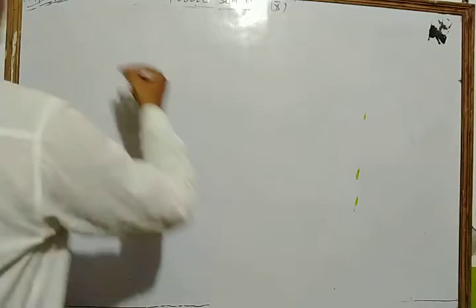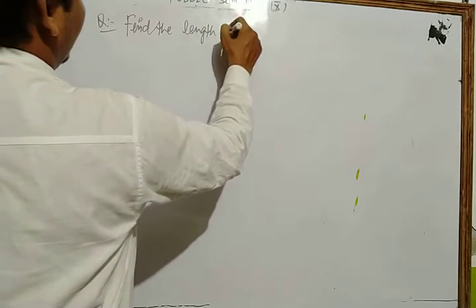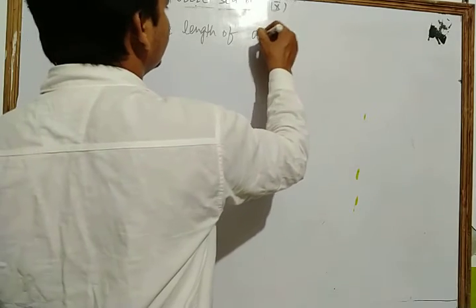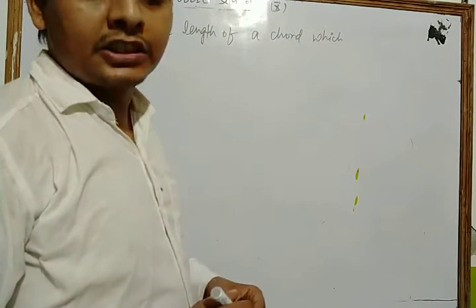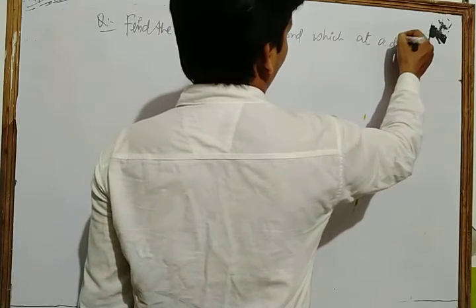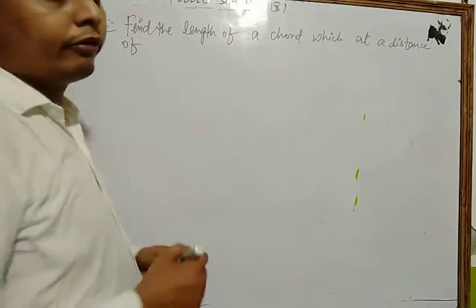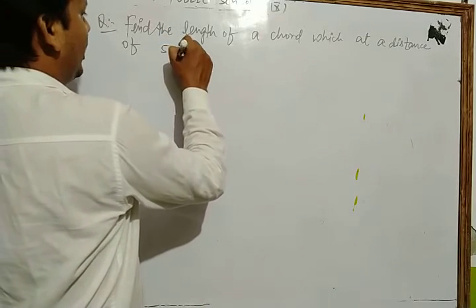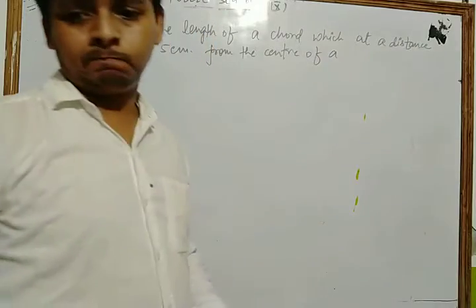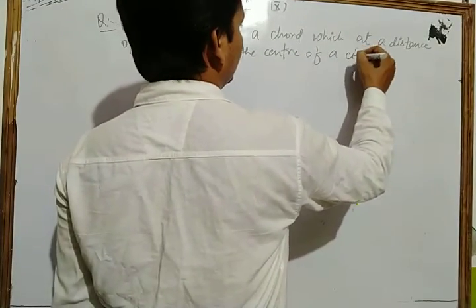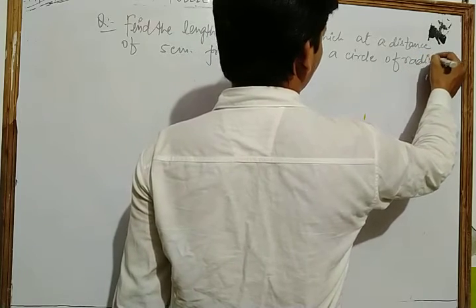Find the length of a chord which is at a distance of 5 centimeter from the center of a circle of radius 13 centimeter.